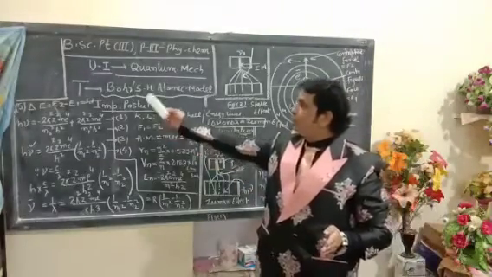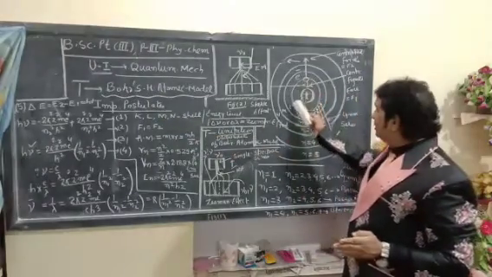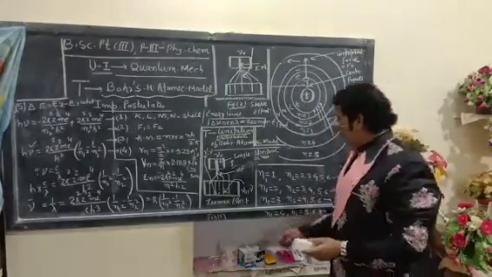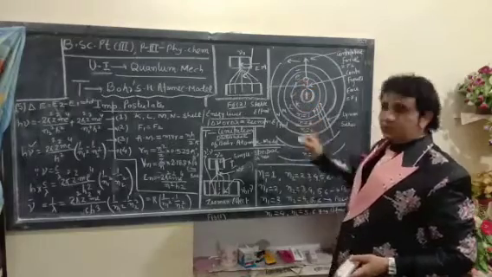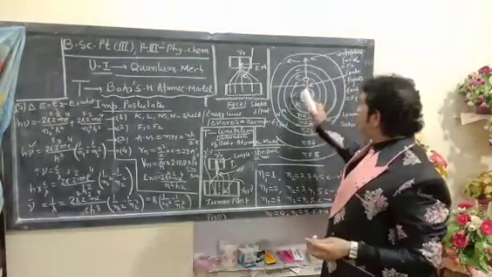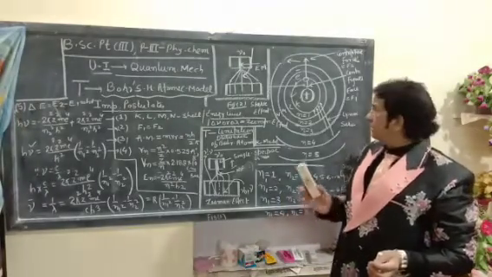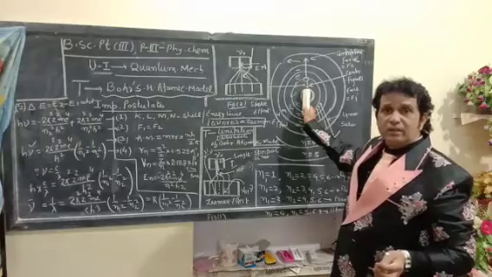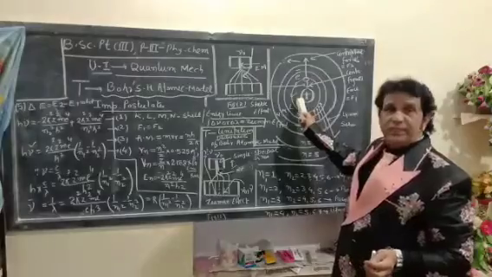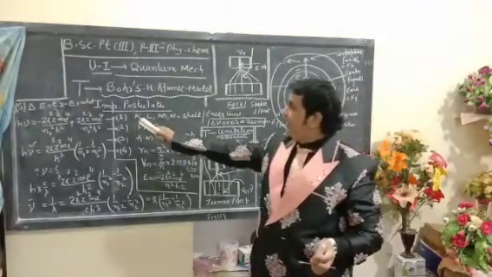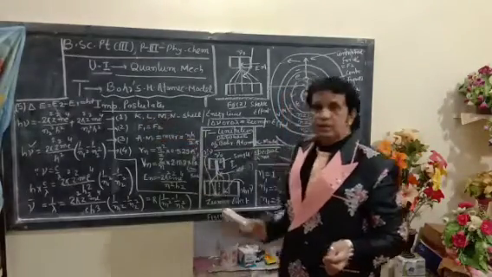According to Bohr, the electron which is moving around the nucleus is moving in particular fixed energy levels. These energy levels are known as and symbolized by K shell, L shell, M shell, N shell.